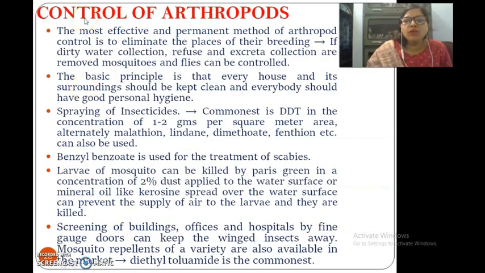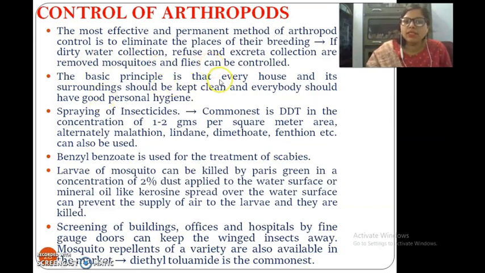So, how to control the arthropod? Very important how to control them. Our most effective and permanent method of arthropod control is to eliminate their place of breeding. So we will not let them breed, then they can be controlled. If the dirty water collection, refuse, excreta collection are removed, mosquitoes and flies can be controlled.